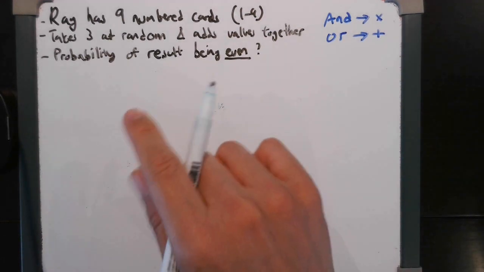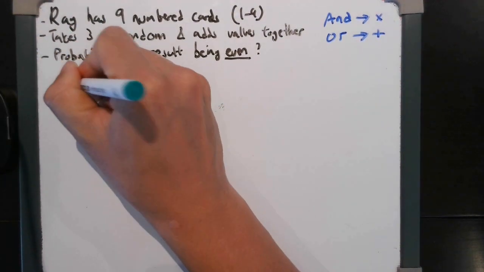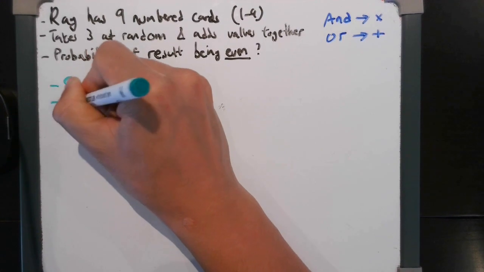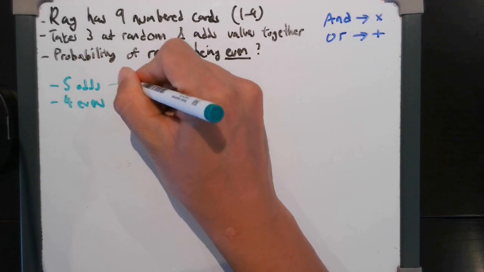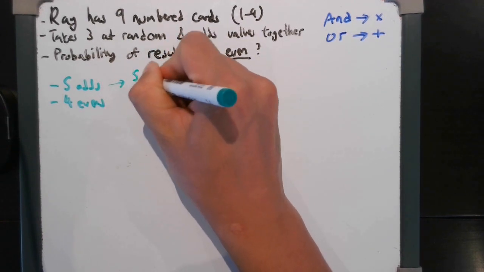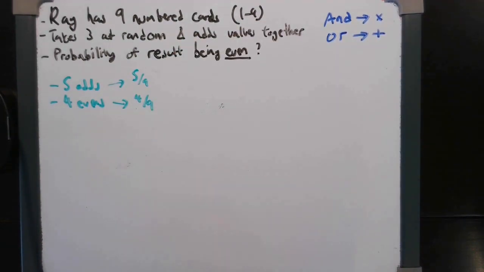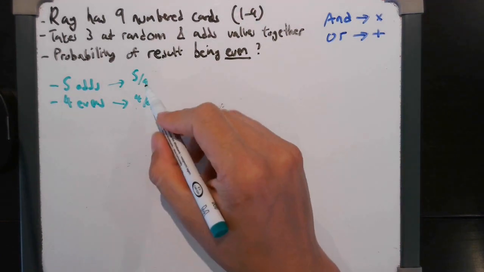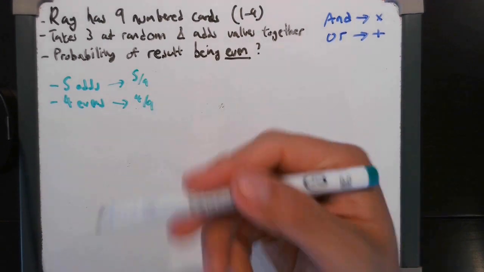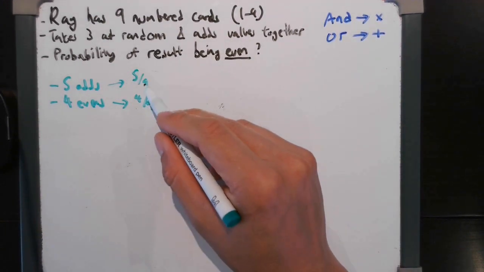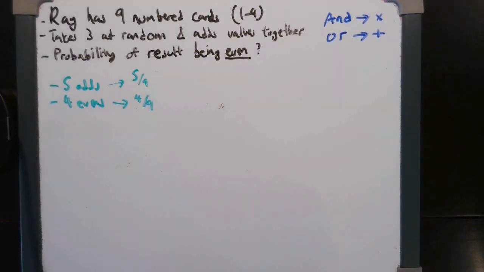And the other thing is, let's just quickly establish the number of odds and evens. Okay, so from 1 to 9, there are 5 odds and 4 evens. So therefore, the probability for getting an odd to start is 5 out of 9, and for even is 4 out of 9. But because the events are dependent, every time you take a card, as well as changing the top, depending on whether you're looking at odd or even again, the bottom definitely changes. If you take 1 card, the bottom goes to 8, and likewise 7 and onwards.